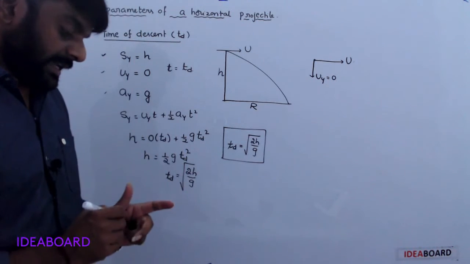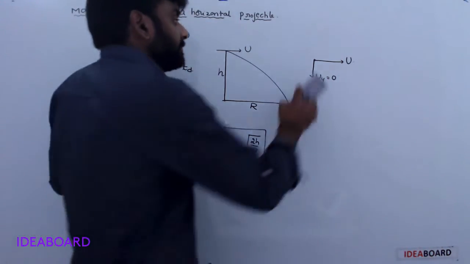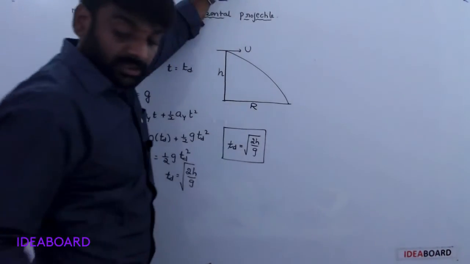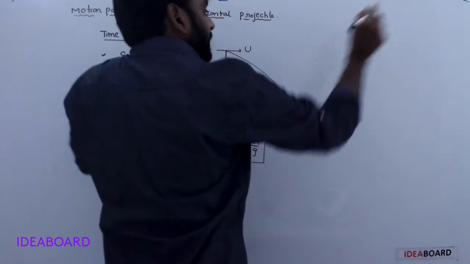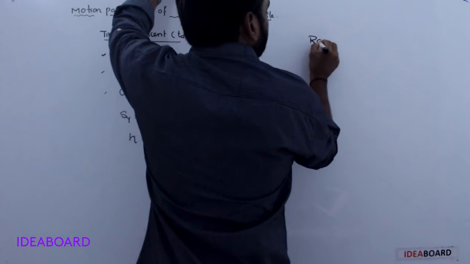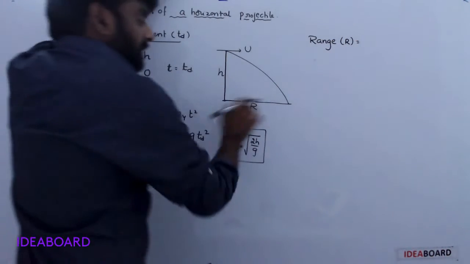Understood? Okay. Next, range. The horizontal maximum displacement is called range.